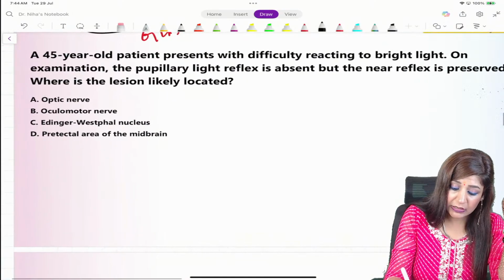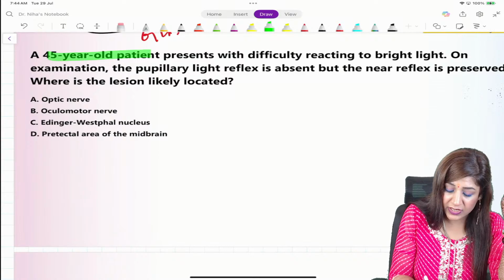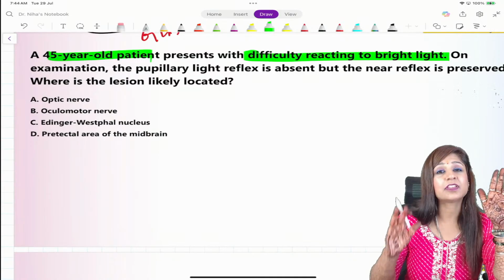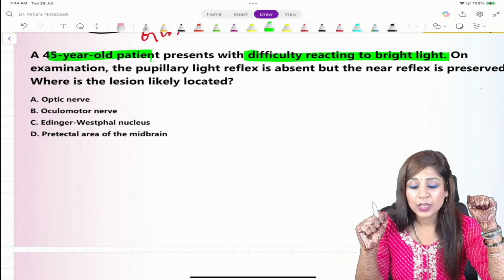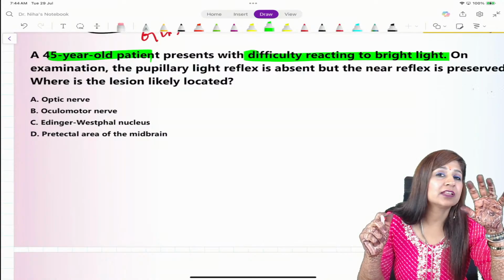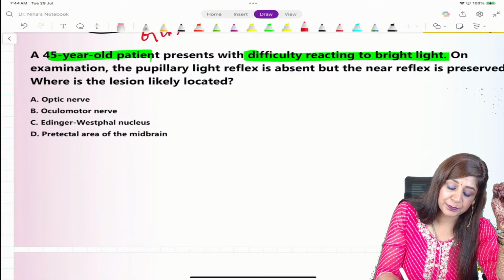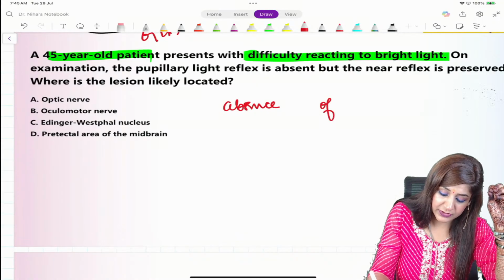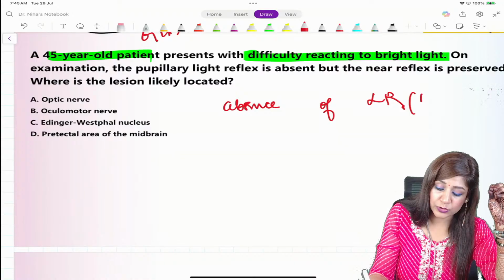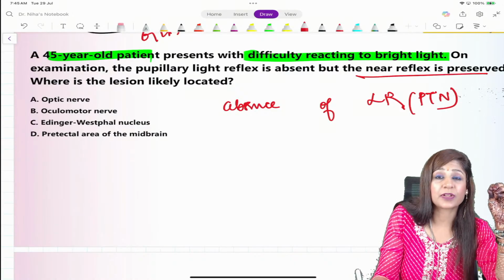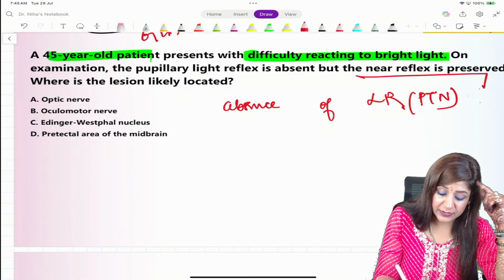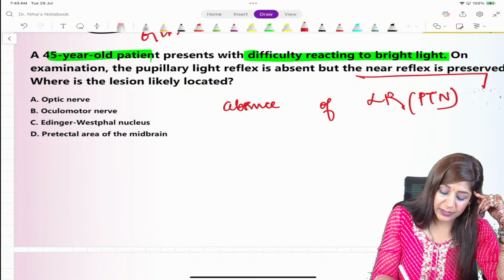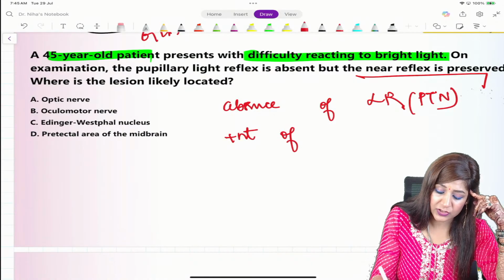Next question, a 45-year-old patient is coming and having difficulty reacting to bright light. So to bright light he is not reacting, that means there is an absence of the light reflex. And light reflex is due to the pretectal nucleus. Near reflex is present, and that means there is a presence of the accommodation reflex.